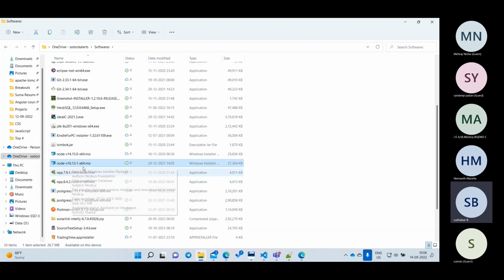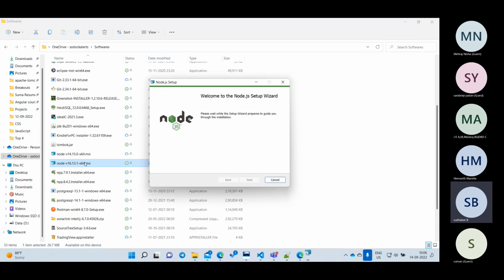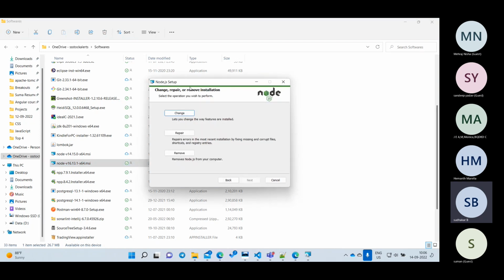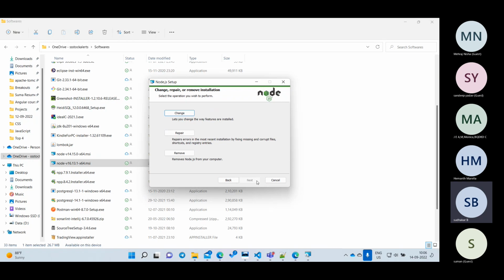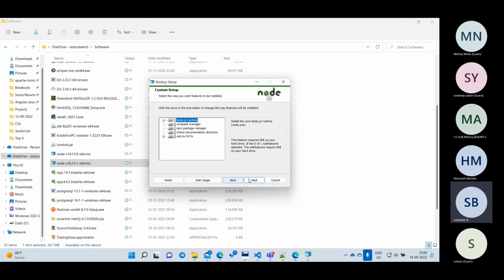Something like this will come. Click on next. Don't do anything else, because I have already installed it. That is the reason it's saying you want to change something. Let us change it only for the sake of the demo. For you guys, it will directly come like this, with the next button. Click on next. Don't wonder why the change option is not there for you; if it is not already installed, that is not there. I'll click next.